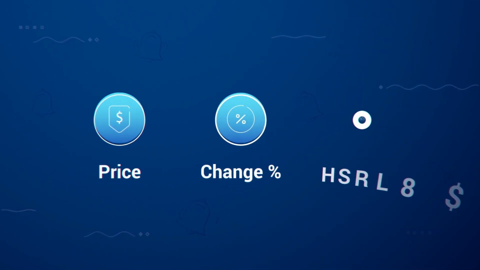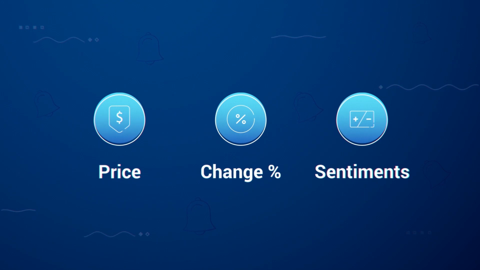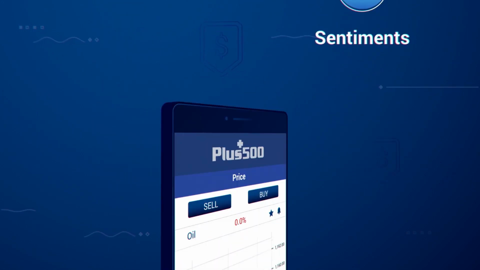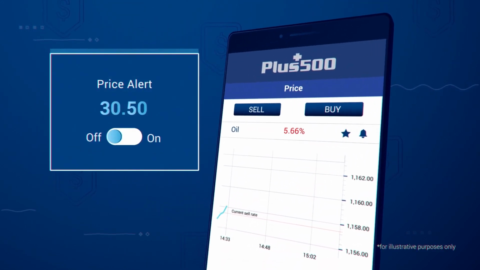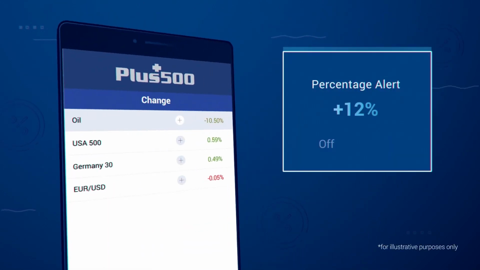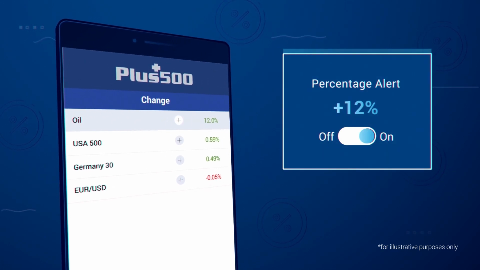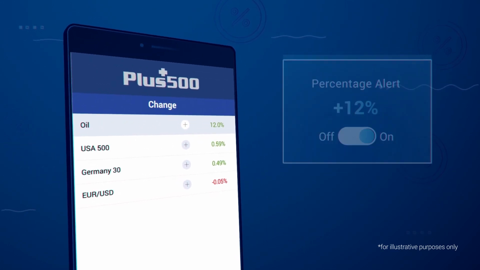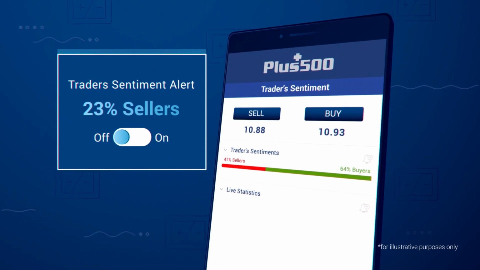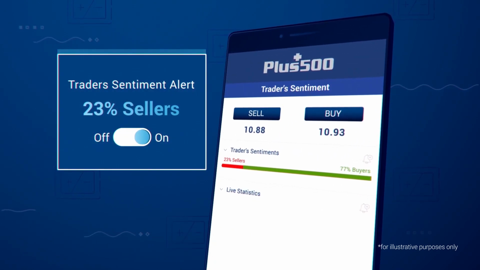The Plus 500 platform offers three types of alerts: price, change percentage, and trader's sentiment. Price alerts let you know when the instrument has reached a particular buy or sell rate. Change percentage alerts notify you when an instrument has moved a certain percentage from the previous day's closing price. And trader's sentiment alerts inform you when there is a particular percentage of buyers or sellers of an instrument.